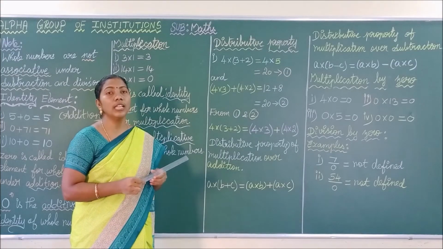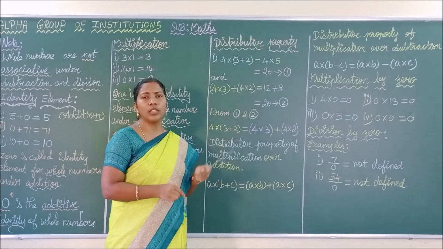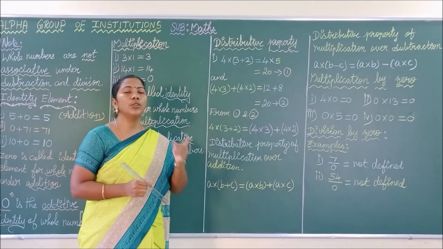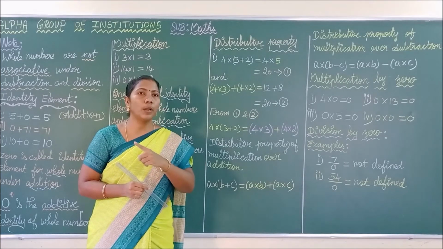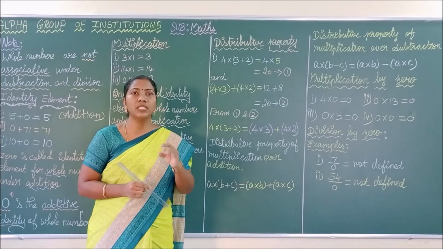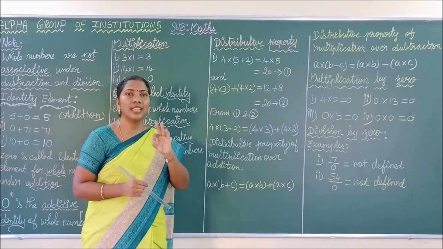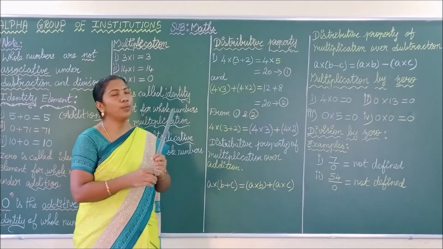Next we are going to see another important property, that is distributive property. Okay, this is a very important property, children. Distributive property means you have to take three elements, two operations. In associative property, you have taken three elements but a single operation. But for distributive property, you have to take three elements but two operations. Okay, let us see what is distributive property.